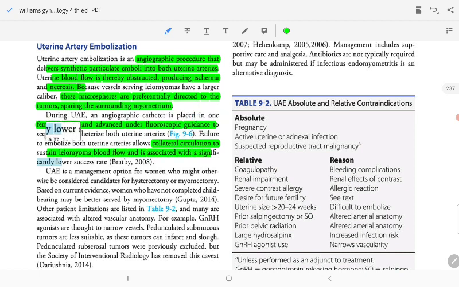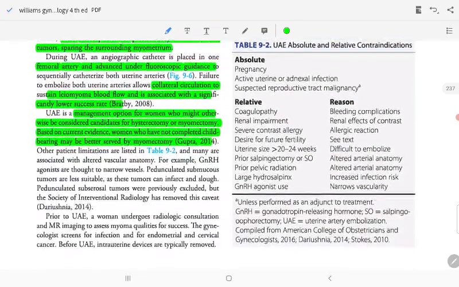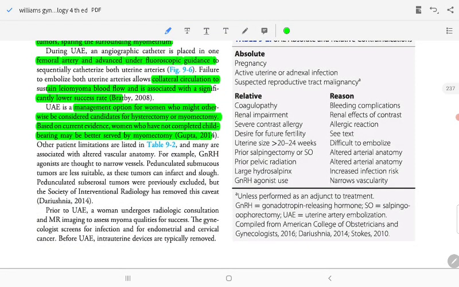There is a significantly low success rate with this management option for women who might otherwise consider hysterectomy or myomectomy. Based on current evidence, women who have not completed childbearing may be better served by myomectomy. Other patient limitations include altered vascular anatomy, which is thought to narrow the vessels. Pedunculated submucosal tumors are less suitable.